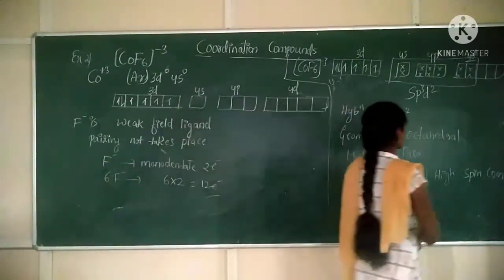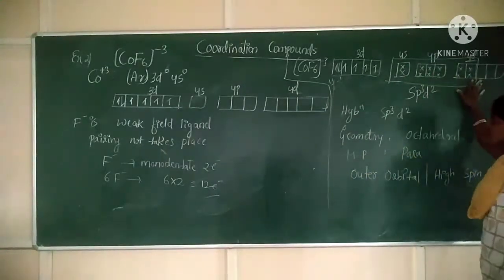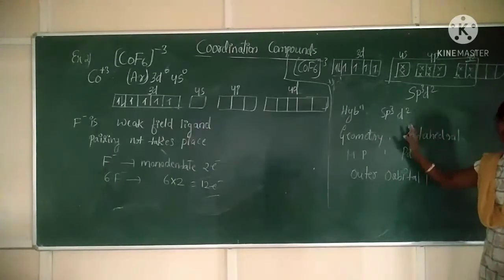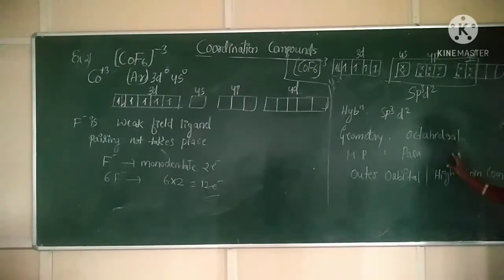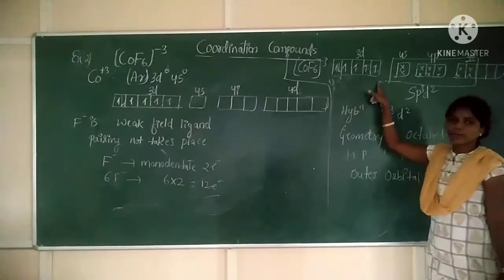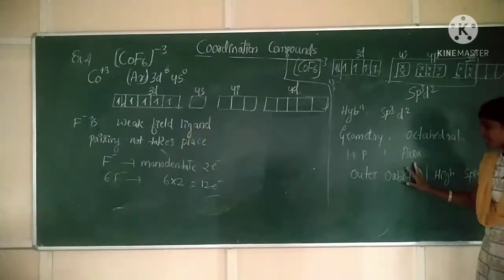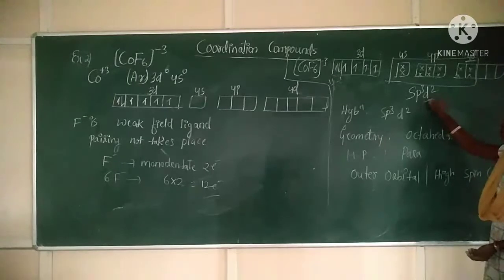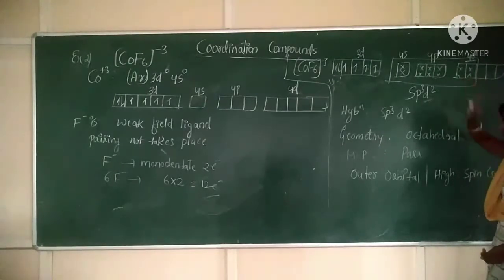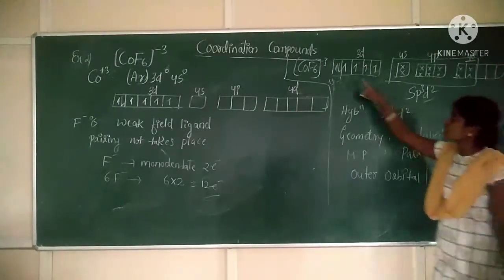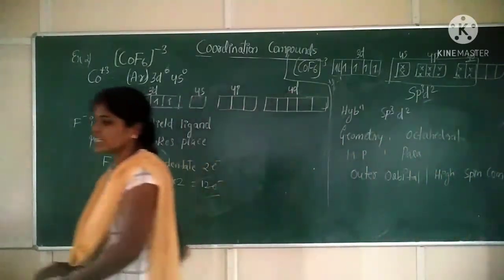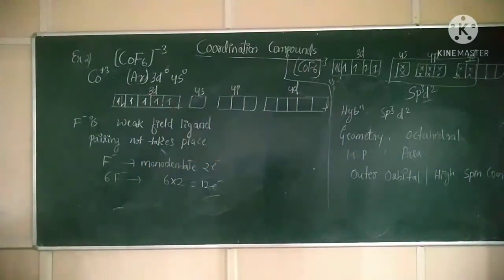Now fill the 12 electrons in s, p and d orbitals. We will have sp3d2 hybridization. When hybridization is sp3d2 octahedral, we are observing unpaired electrons, so it is paramagnetic, and it is an outer orbital complex because outer d orbitals are involved. We are also observing spin from the electrons, so it is finally a high spin complex. Clear?